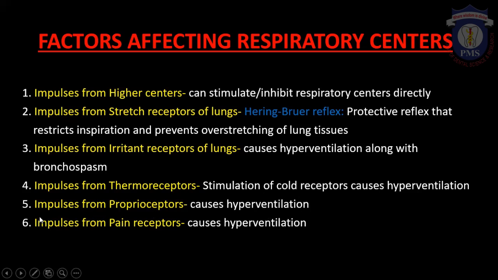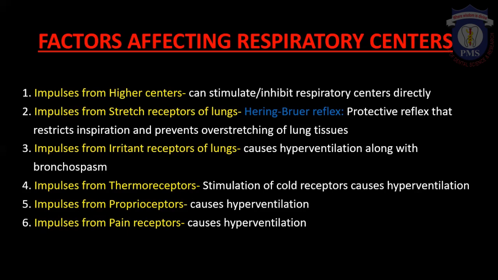Now the next factor affecting the respiratory center is impulses from pain receptors. The pain receptors are otherwise called nociceptors. The pain receptors also cause hyperventilation. So this is all about the factors affecting the respiratory center, and that is all about neural control or nervous control